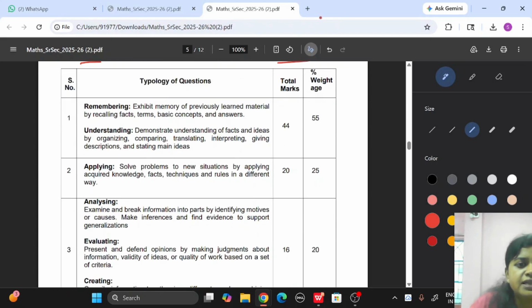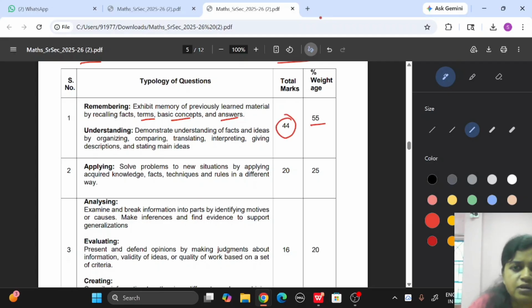Remembering means to exhibit memory of previously learned material by recalling facts, terms, answers. Then understanding, how you understand the whole concept. Based on remembering and understanding, the total marks is 44, and the percentage weightage is 55 out of 100.